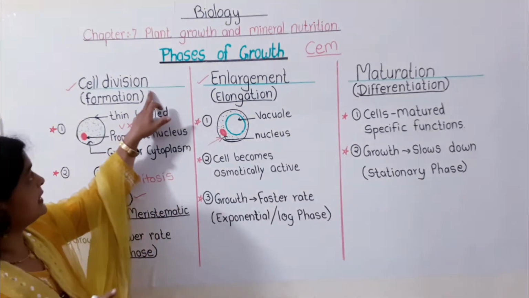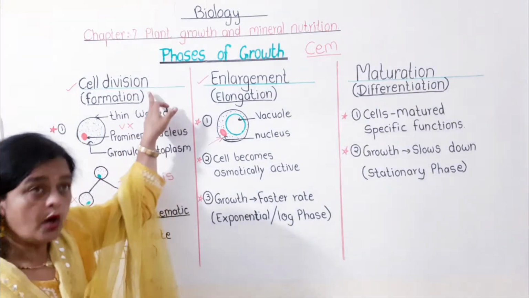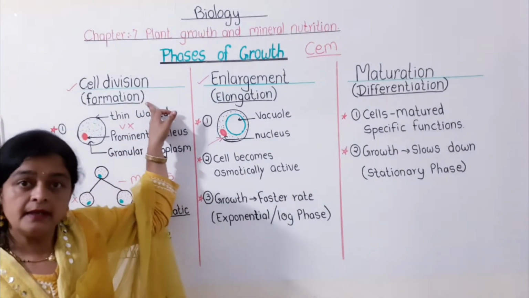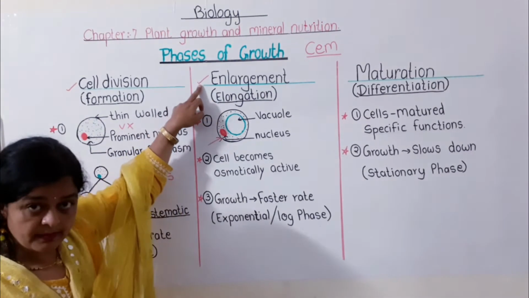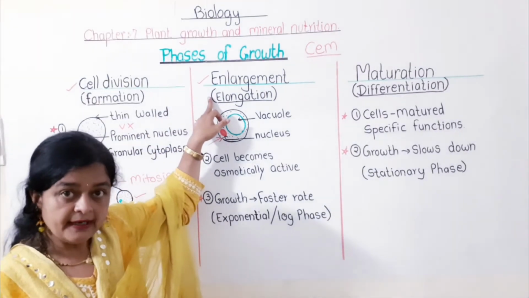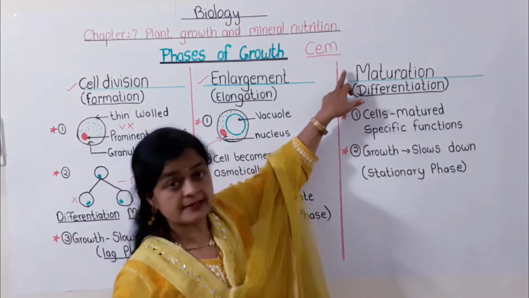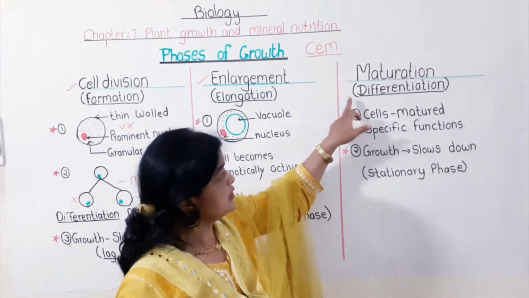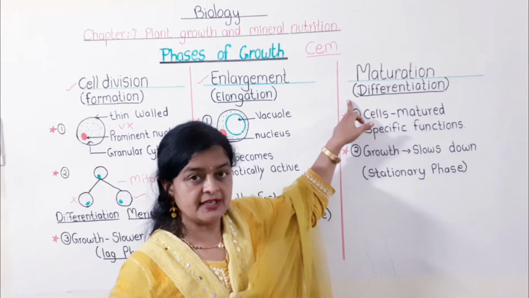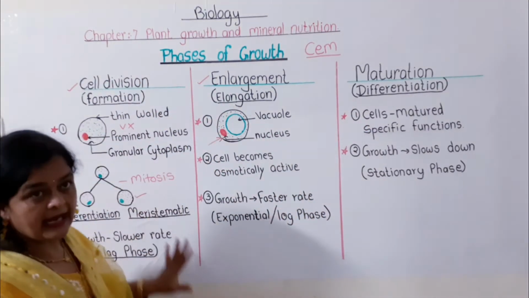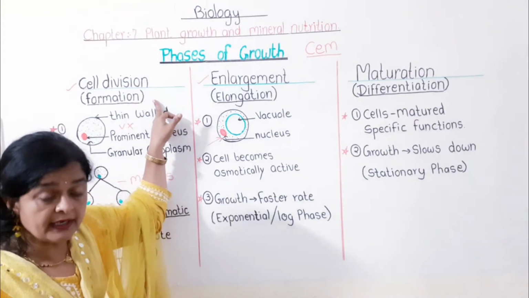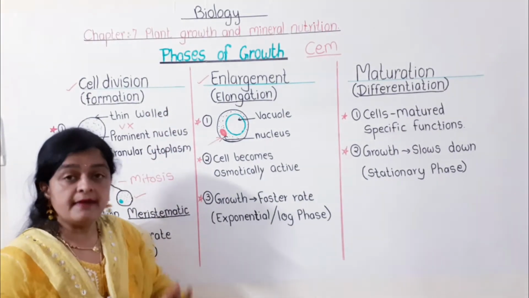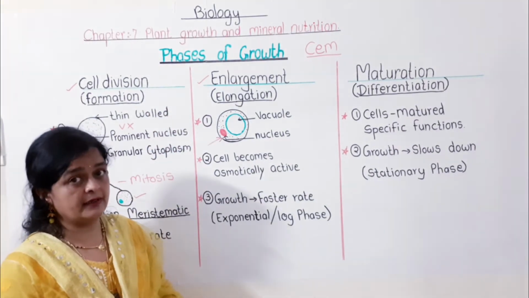The first phase is called the phase of cell division, or it is also called the phase of formation. Another one is the phase of enlargement, also called the phase of elongation, and the last one is the phase of maturation, also called the phase of differentiation. Okay, now first we will start with the phase of cell division, also called the phase of formation or the phase of meristematic region.